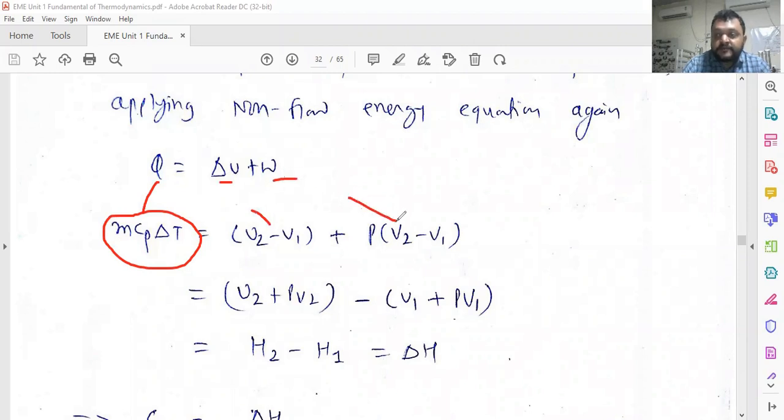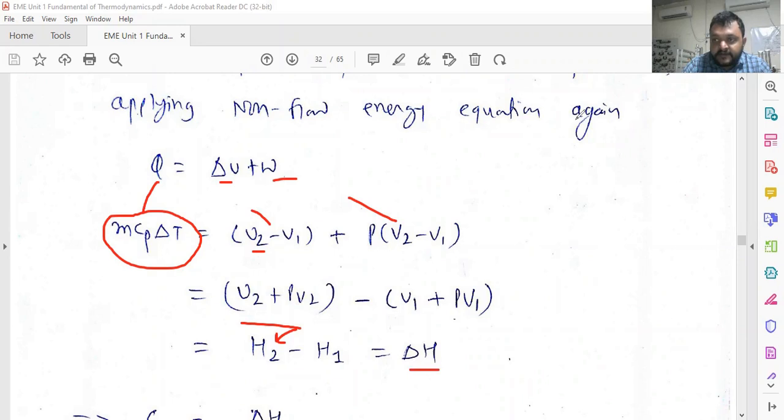Here P is constant, so V2 minus V1 never becomes 0, so W is never 0 in a constant pressure process. Rearranging the terms, we get U2 plus PV2 minus U1 plus PV1. And what is internal energy plus PV? That is the definition of enthalpy, H. So it is H2 minus H1, or delta H.